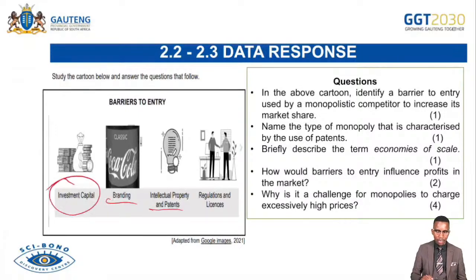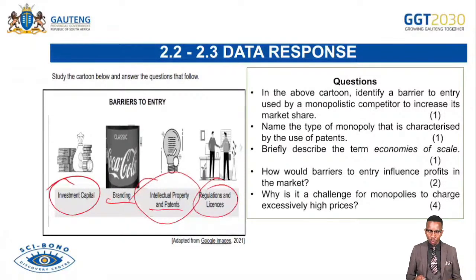The capital requirement becomes a barrier to entry. And then also intellectual property and patents become a barrier to entry because intellectual property allows one to own exclusive rights to be a producer of a product. And then also patents, remember, those are licenses given by the government to businesses, allowing them to be the main producers of the product without any competitor. And then also regulations and licenses. So these are some barriers to entry.